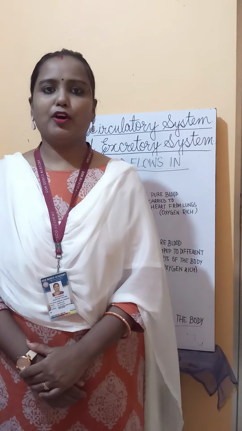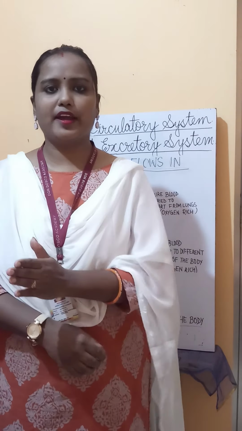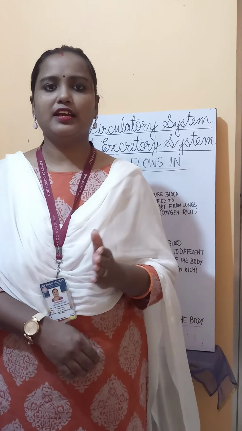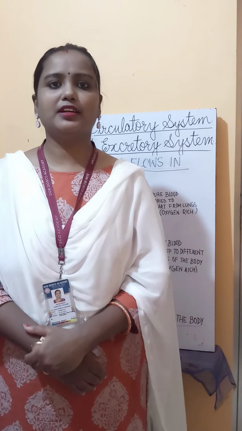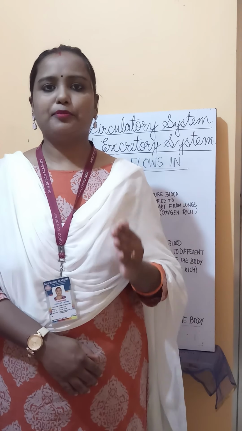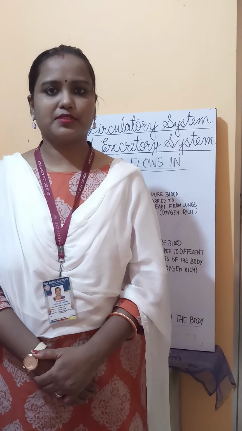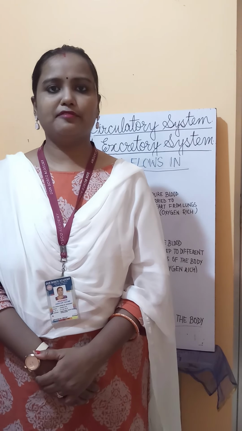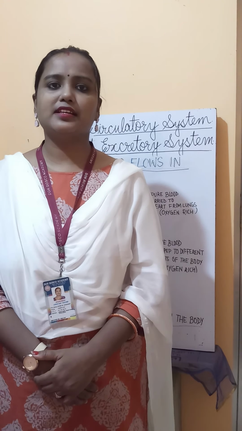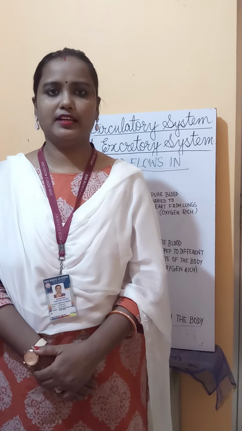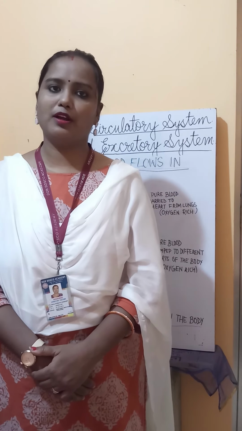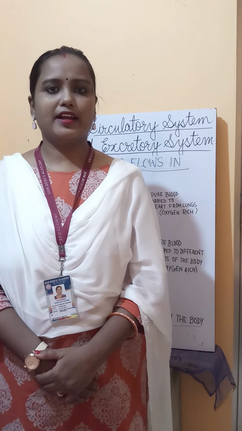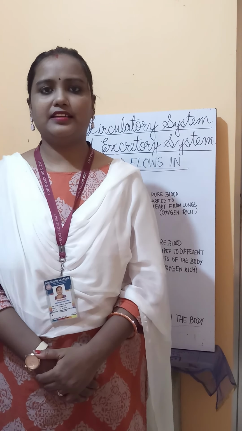So the arteries and veins run throughout our body parallelly, and they are connected to each other with the capillaries. And the pure blood from the heart to all parts of the body is carried by the arteries. That means the blood which is filled with oxygen is carried by the arteries from the heart to all parts of the body. Whereas the veins carry the impure blood.